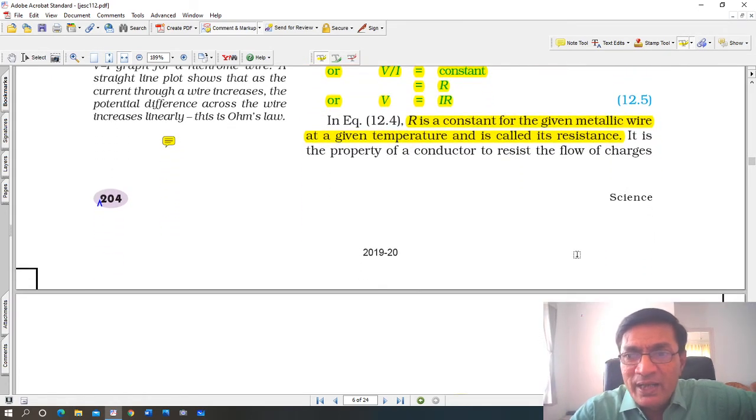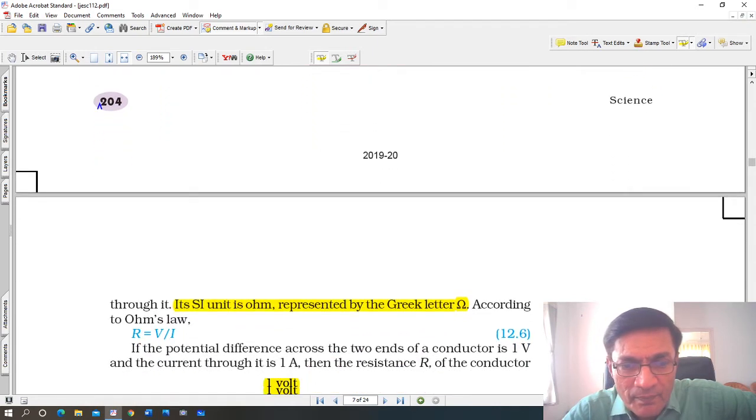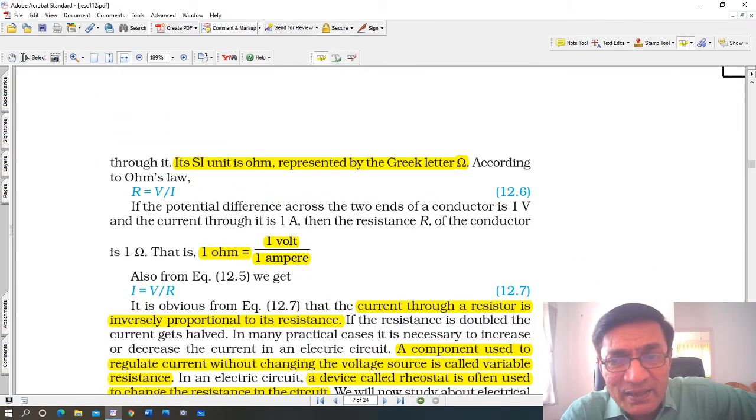it is called as resistance. It is the property of a conductor to resist the flow of charges through it. Its SI unit is ohm, represented by the Greek letter omega. Just like you have the alpha, beta, gamma, delta, theta. Those are all Greek letters. This is one more Greek letter. This is called ohm. Okay.